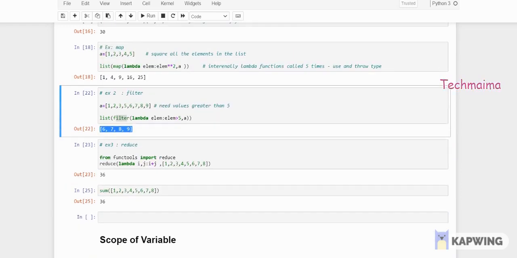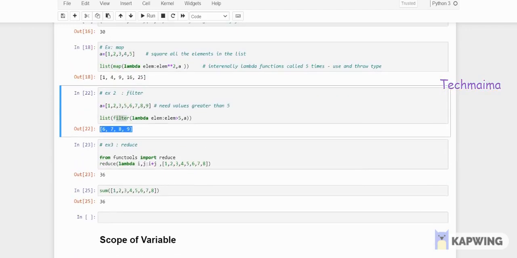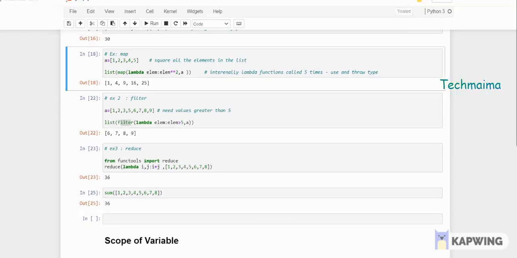Okay, so the third one is reduce. In the latest versions of Python 3 they have removed this concept, but still for your knowledge I'm explaining it. Why? Because you can use sum just to get the value. So reduce means, this is the list I have. Here it will take i as 1, j as 2, the function is i plus j, right? Then the value will be 3.